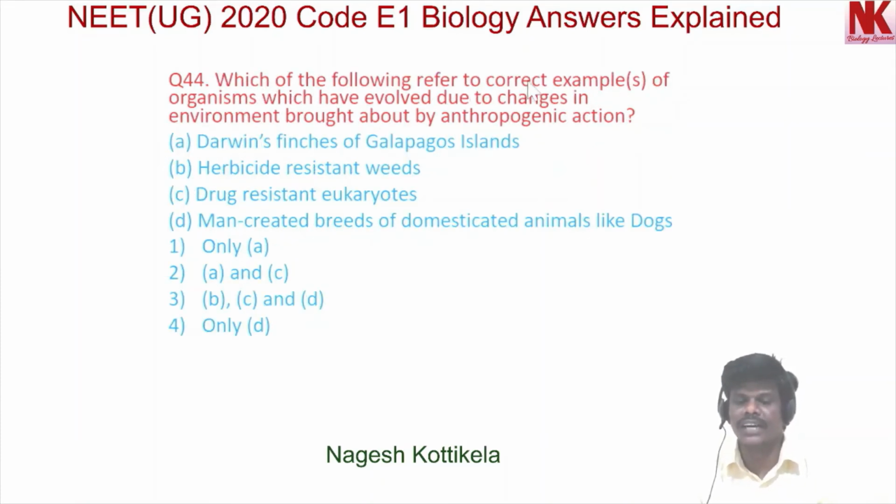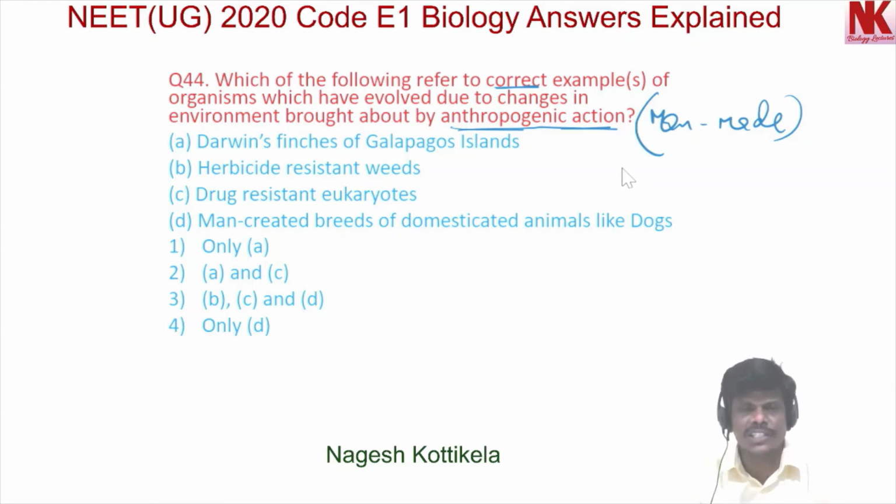Which of the following refer to correct examples of organisms which have evolved due to changes in environment brought about by anthropogenic action? Anthropogenic means man-made. So because of human activities, some changes occur in the environment, and because of that, some organisms have evolved. Let's discuss what is the more appropriate option from the given statements. A, Darwin's finches of Galapagos Islands. No, this is not evolved because of anthropogenic activities.